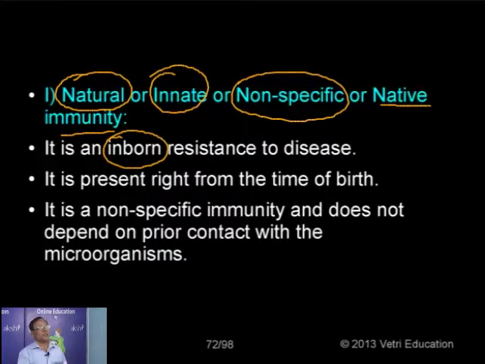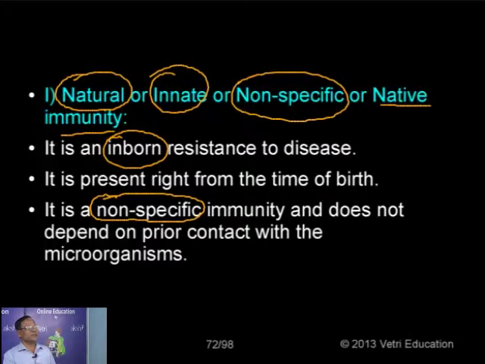So I mentioned earlier it is present right from birth. It is called non-specific, as I mentioned earlier, because it can attack anybody without any specificity. Anybody which is considered a foreign agent or a foreign molecule can be attacked by this immunity without any specificity. And normally it does not require the entire microorganisms to be stimulated. As I mentioned, it does not depend on real contact.